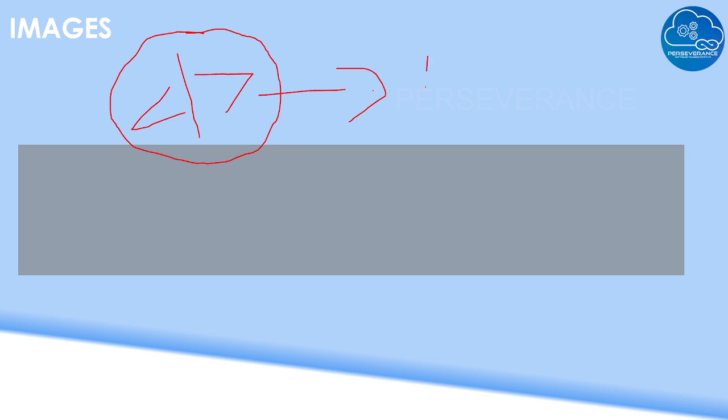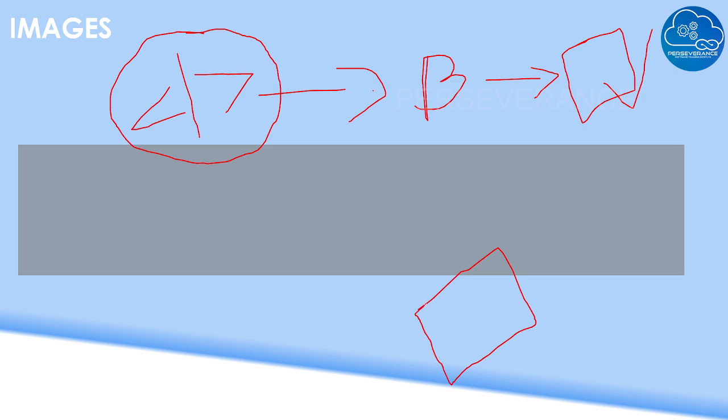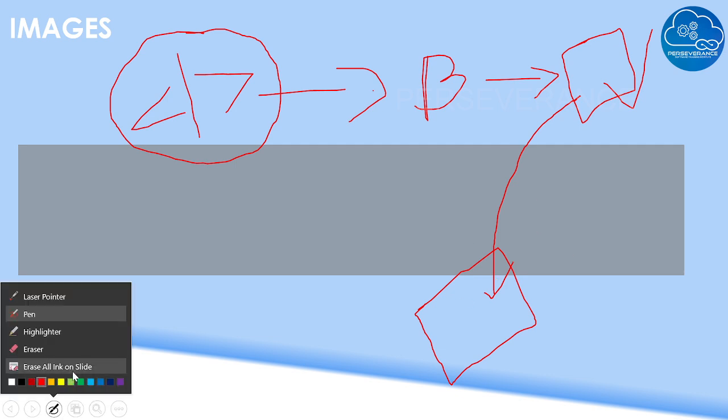So let me explain the process. Code will be developed first in some language. Developers will develop the code. After that, we perform a build process. After the build process is performed, we get a final package. This package is our software. To ensure that this software is running successfully and available on the browsers, and users are able to connect to the application on the browsers, we need a web server. On the web server, we deploy this software. We place this software, then the software will be exposed. That is the functionality of the web server.